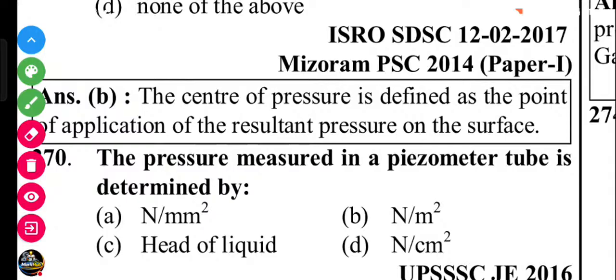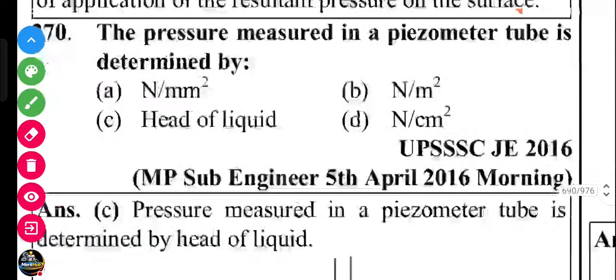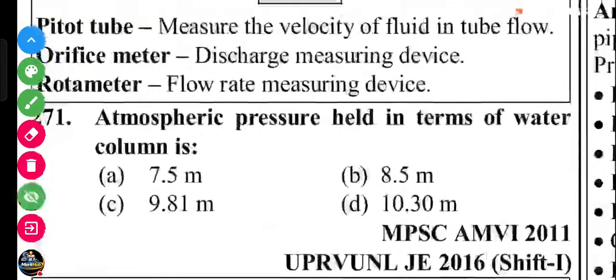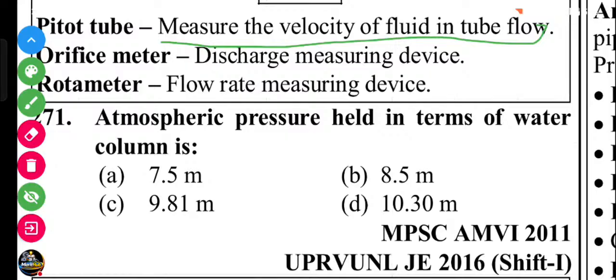Next question. The pressure measured in the piezometer tube is determined by Newton per mm square, Newton per meter square, head of liquid, or Newton per centimeter square. It is the head of liquid, in terms of head. C is the answer. Pitot tube measures the velocity of the fluid in tube flow. Orifice meter is a discharge measuring device. Rotameter is a flow rate measuring device.